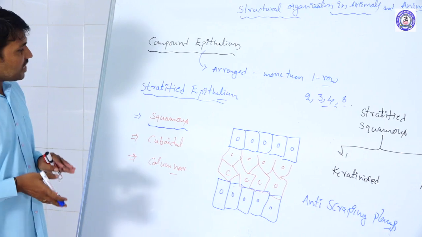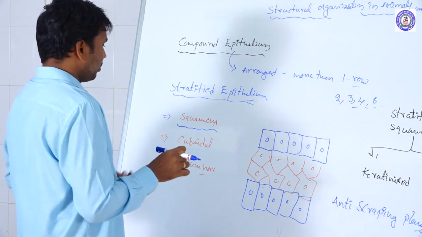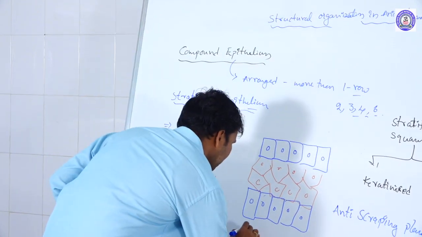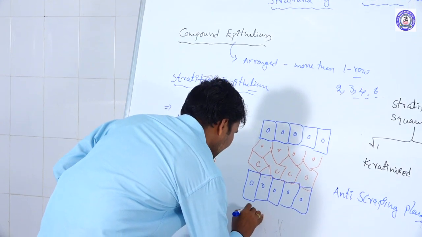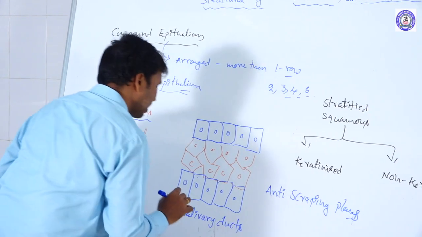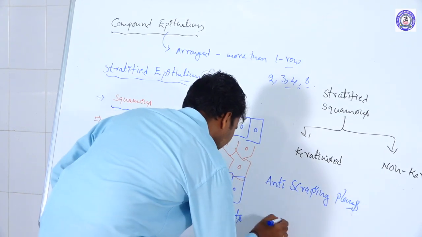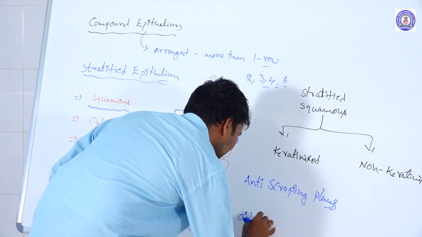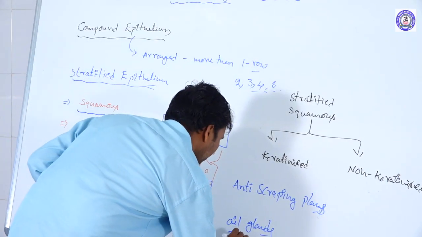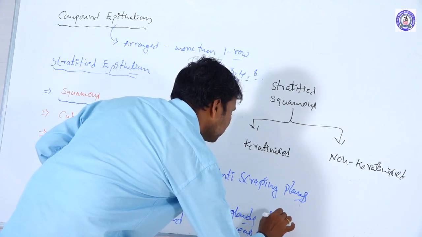So in this stratified cuboidal epithelial tissue, where is it found? It lines the sweat glands, salivary glands and salivary ducts, oil glands and their ducts, and the pancreas, pancreatic ducts, and oil gland ducts.